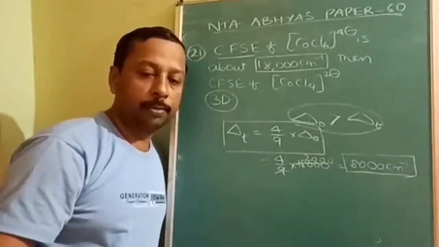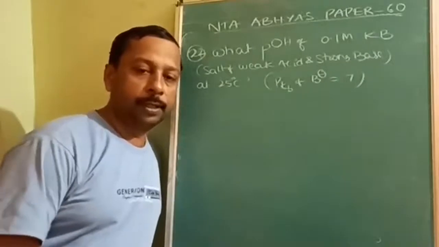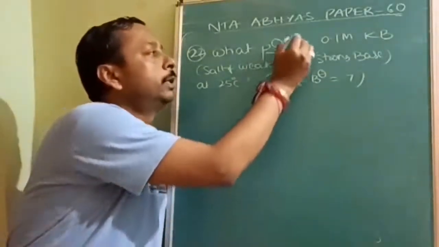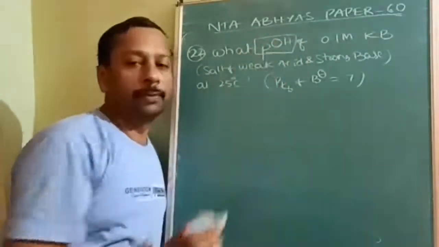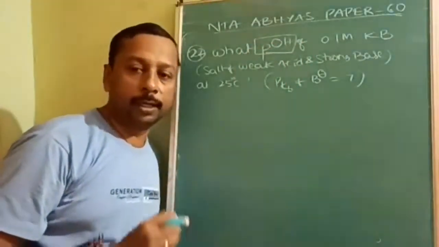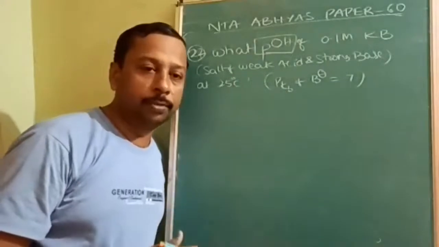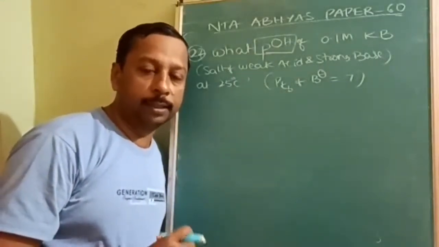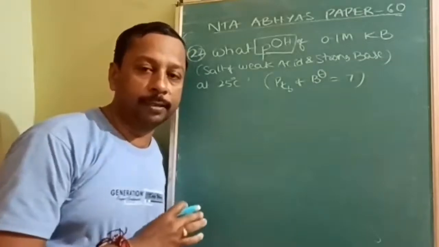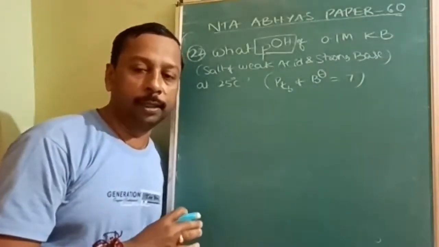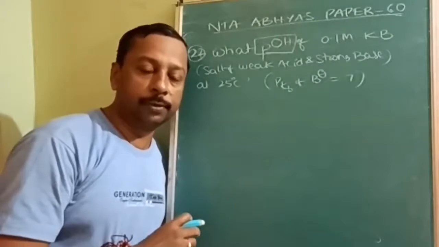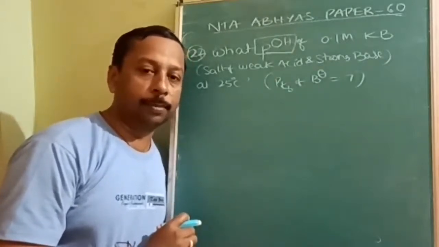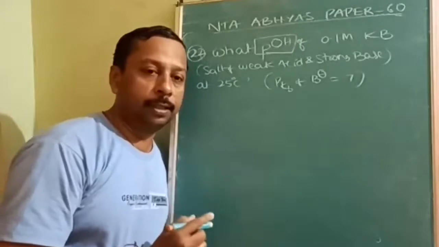Anywhere problem you can ask. Okay, next question is from salt hydrolysis. See, how many twists are there? If you are not sure about the formula, if you have a little confusion, that is going to get amplified and you are going to get -1. Of course here it is integer type, so there is no negative marking, but these types of questions give -1 mark if it is single correct option. What is the twist in the question? I am telling you.